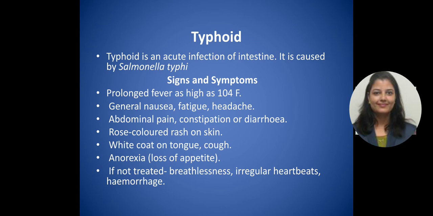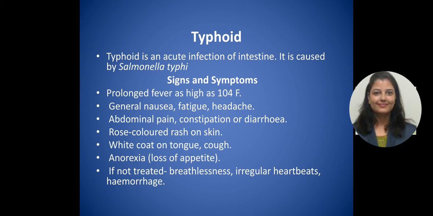It is an acute infection of the intestine caused by a bacterium, Salmonella typhi. The signs and symptoms: a person has a high fever, up to 104 degrees Fahrenheit, along with nausea, fatigue, headache, abdominal pain, constipation, and sometimes diarrhea.